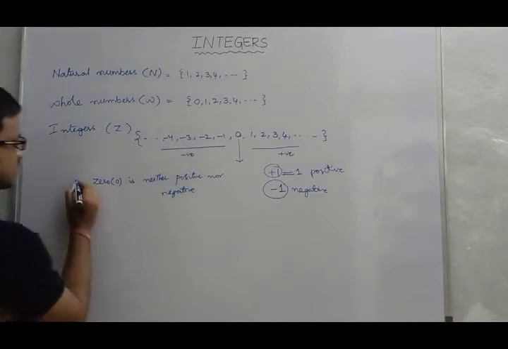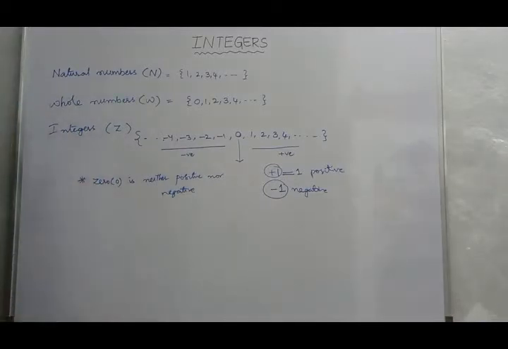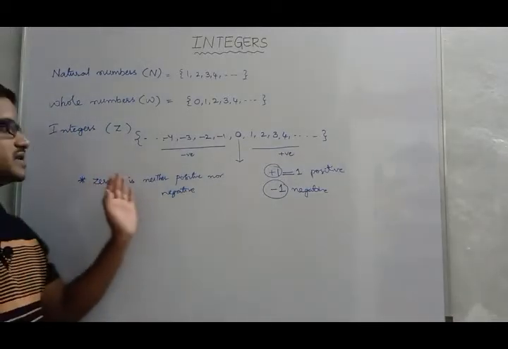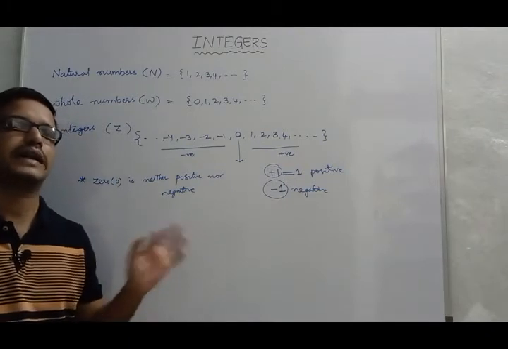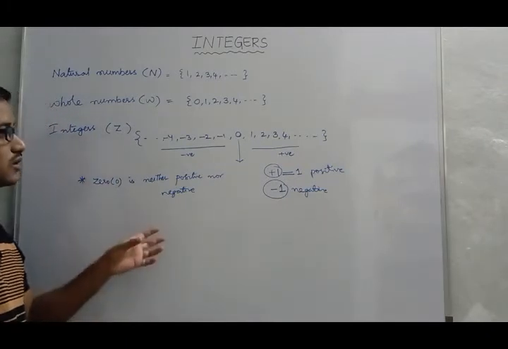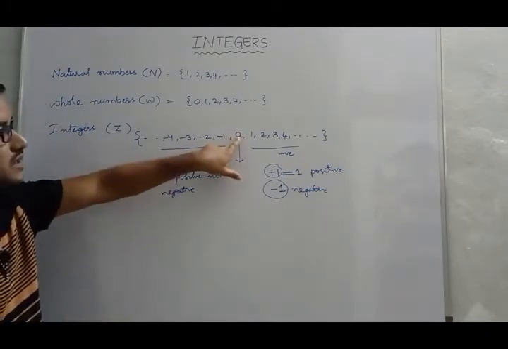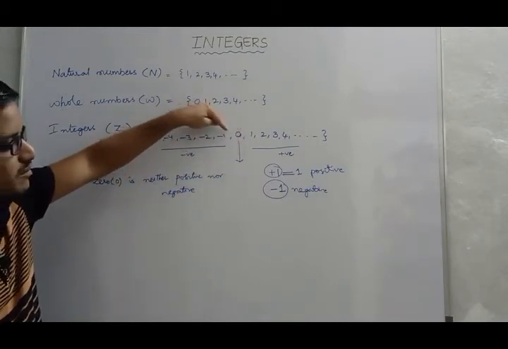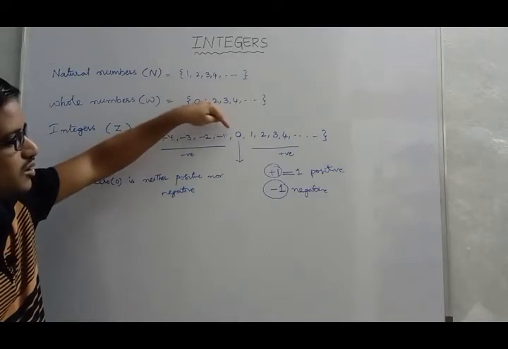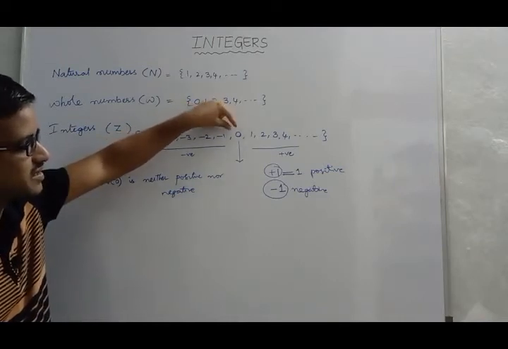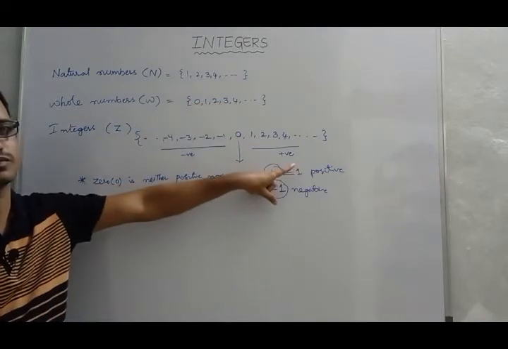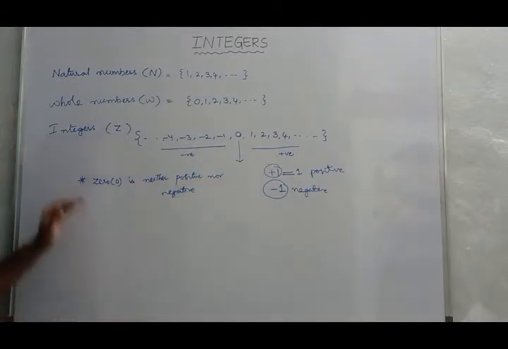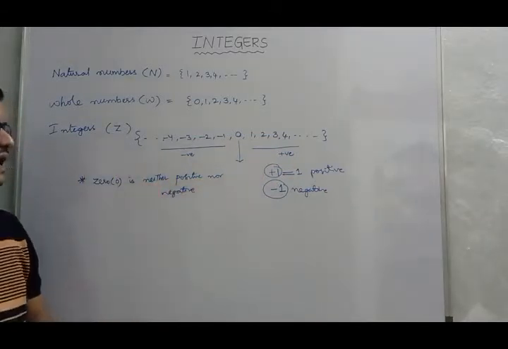This is the conclusion. How to remember this? 0 is neither positive nor negative. Though 0 does not have any symbol in front of that, you need not consider this 0 as positive. Is it clear to you? 0 is neither positive nor negative.